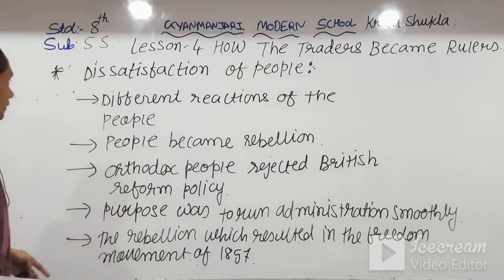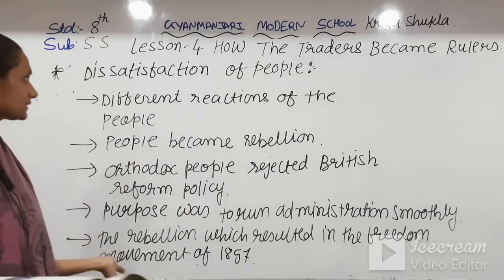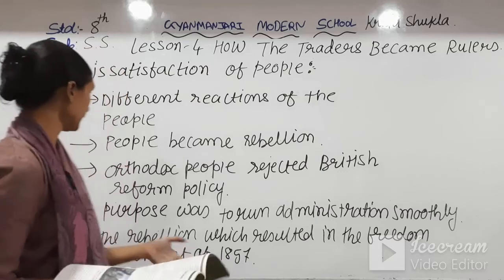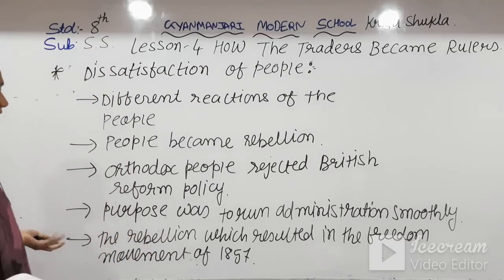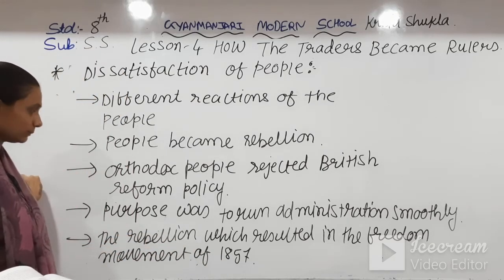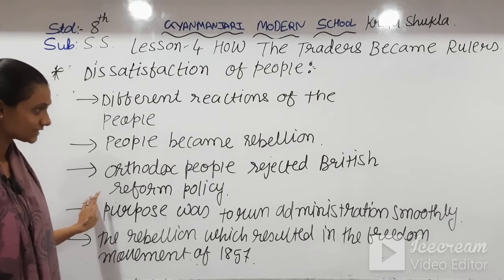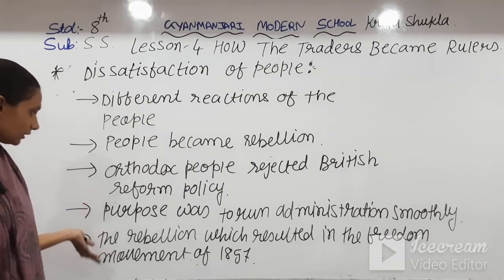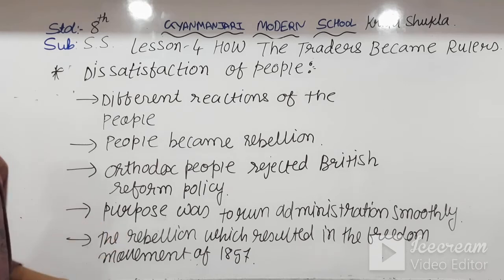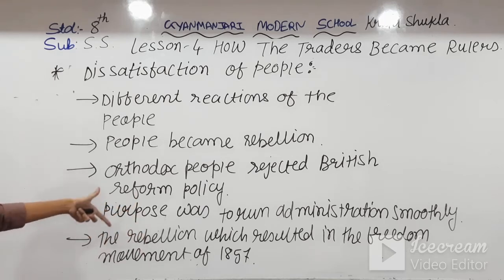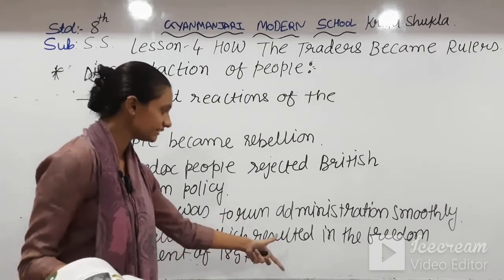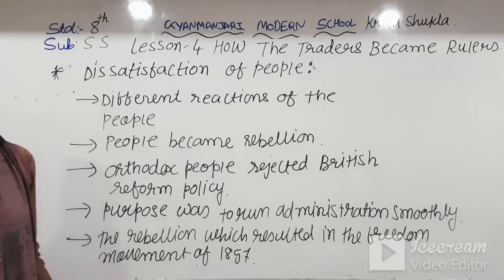So this is the dissatisfaction of people. Different reactions of the people were seen. People became rebellious and orthodox people rejected the British reform policy. The purpose of introducing that policy was to run the administration very smoothly. So this feeling of rebellion resulted in the freedom movement of 1857.